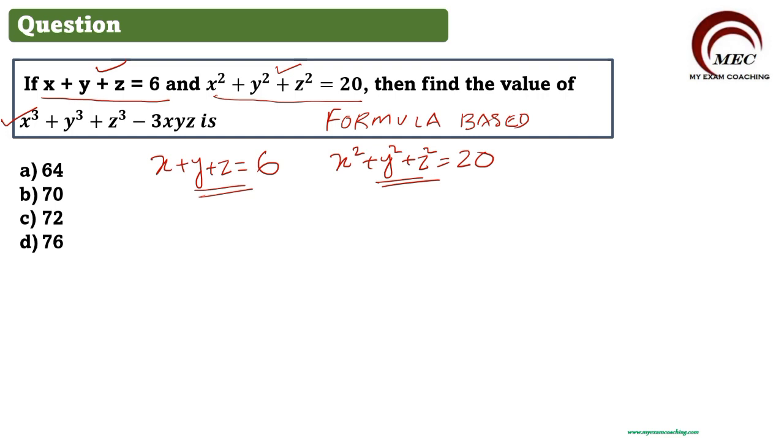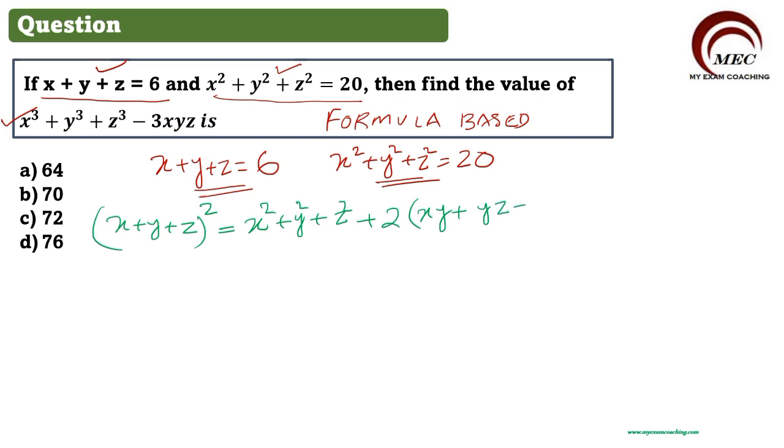We have the formula (x plus y plus z) all square is equal to x square plus y square plus z square plus 2 into (xy plus yz plus zx). This is one of the very important formulas we studied in our small classes, 8th standard, 9th standard. We have studied this formula, but we have forgotten. Don't worry, now we are using it. So you can note this formula.